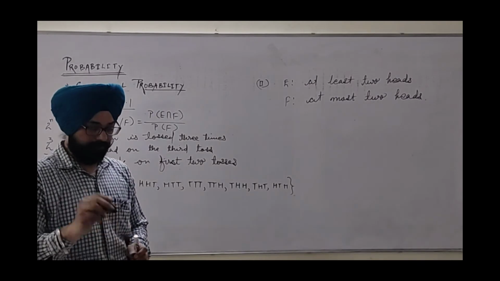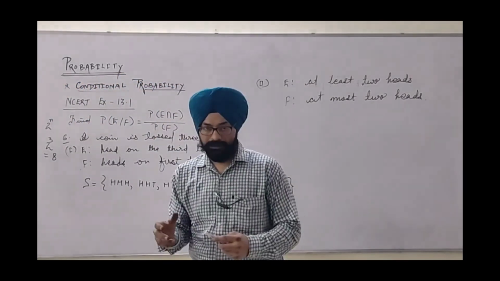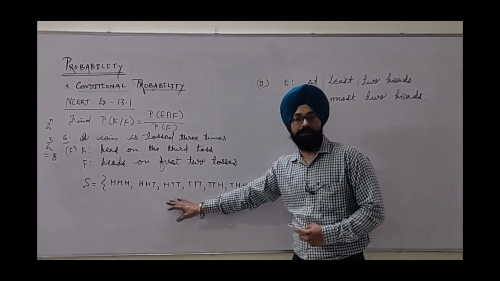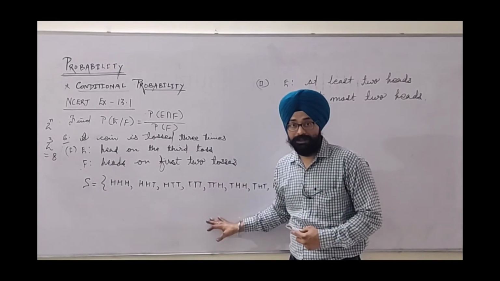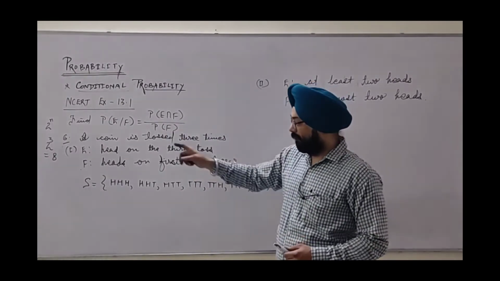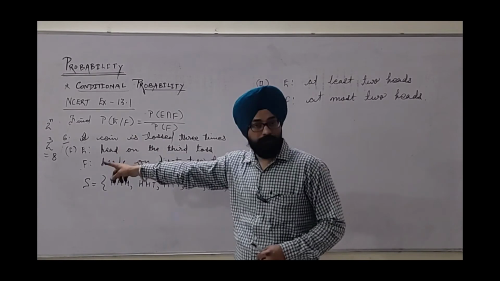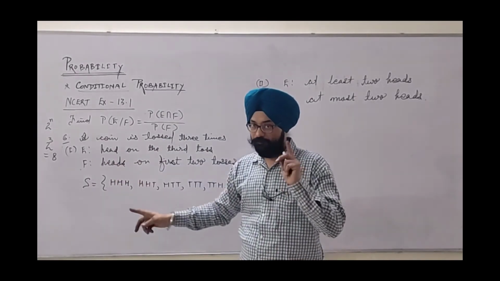Now, how do we shortlist them quickly? The total number of outcomes is 8, and half of it is 4.